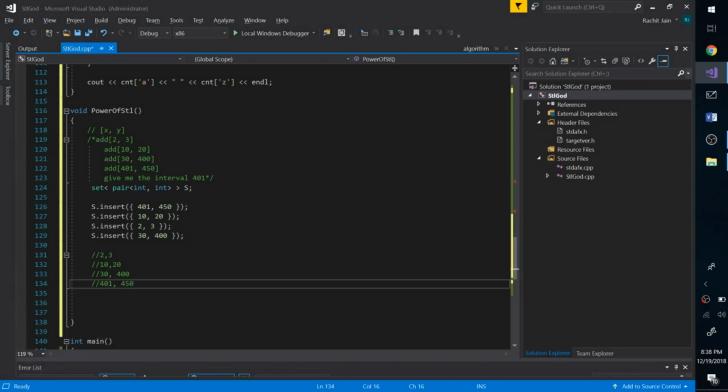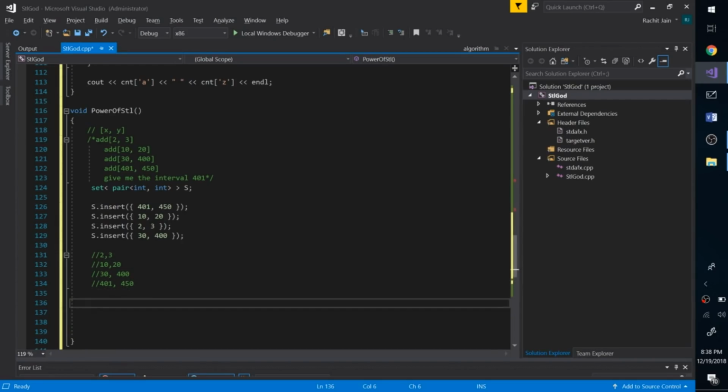So based on how pair comparison works, the pairs are ordered first by their first index, the x coordinate, and if the x coordinates are the same, they are ordered by their y coordinates. Here the x coordinates are always different, so 2 3 comes first, then 10 20, then 30 400, and 401 450. Now let's say we are interested in finding some point and the interval that contains it. For example, if I say 21, we know that 21 is not contained in anything.